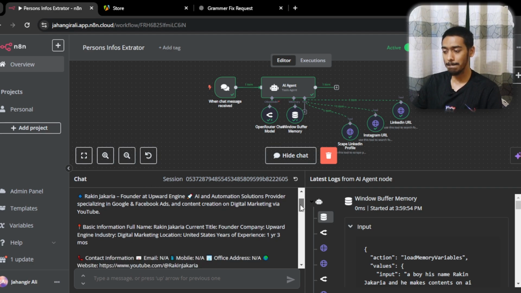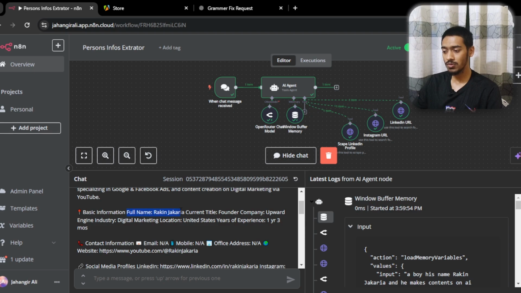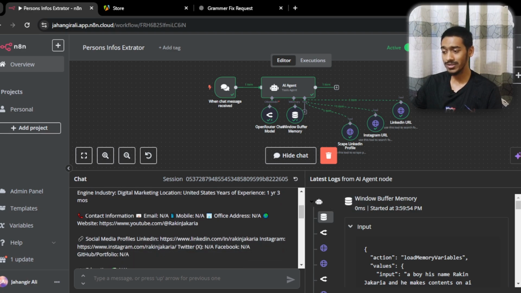And it also gives basic information about myself. My full name is Rakin Zakaria. My current title, founder, company, n8n, that's my company, so all my agencies. And industry, digital marketing, location, United States, and years of experience is like 1 year 3 months. By the way, it's not showing in a proper way. Maybe it's this kind of AI model problem, but it's scraping the data, but not showing it, for example, in paragraphs. So then it goes to the next thing, which is the contact information.